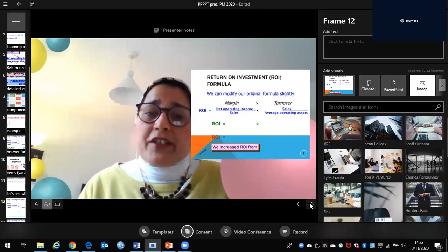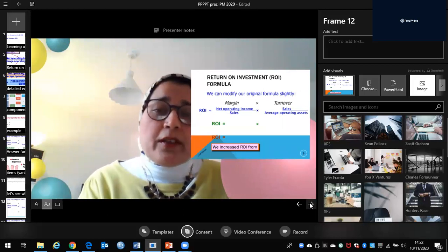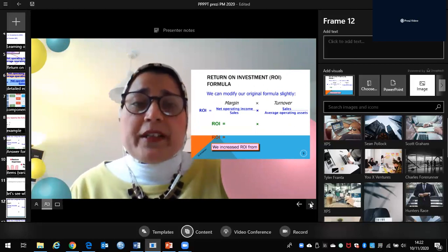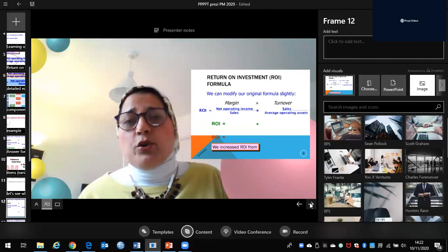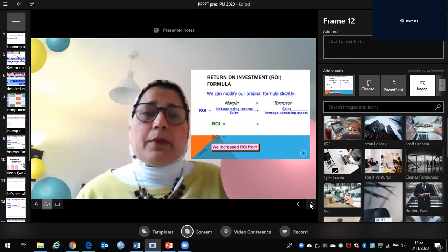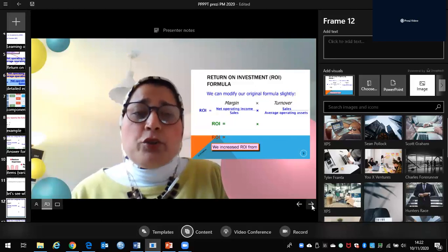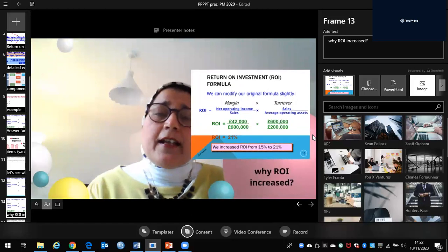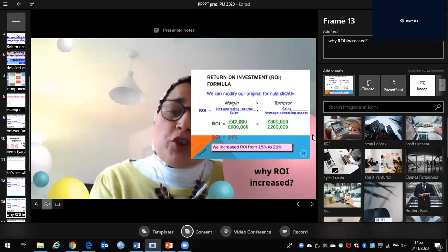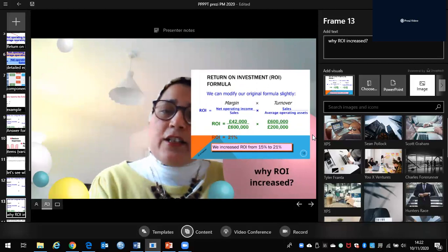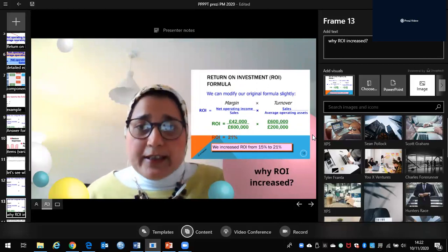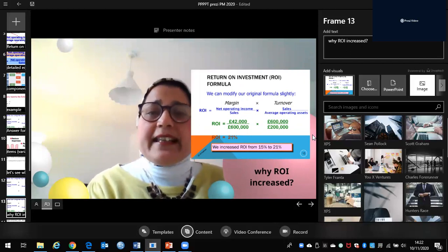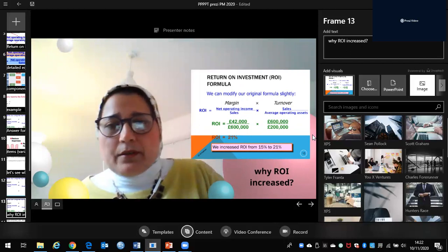We have the three components: sales, net operating income, and average operating assets. So let's do it with the long one, margin multiplied by turnover. If we include everything, the net operating income, we include 42 instead of 30, and the sales, we include 600 instead of 500, and this will give us the return on investment increased and become 21%.